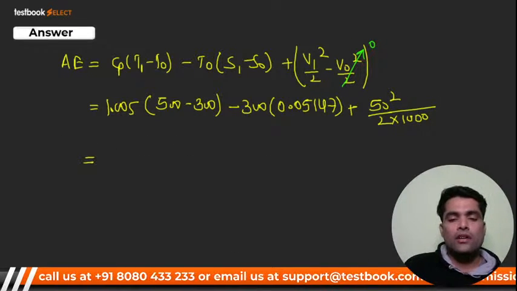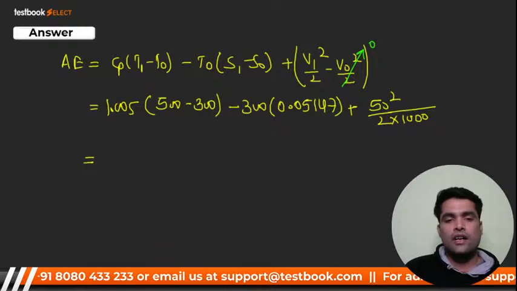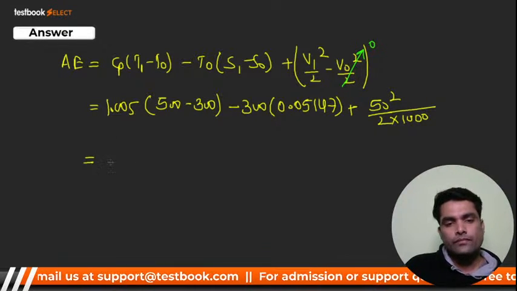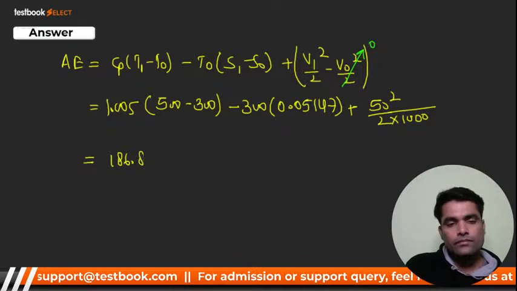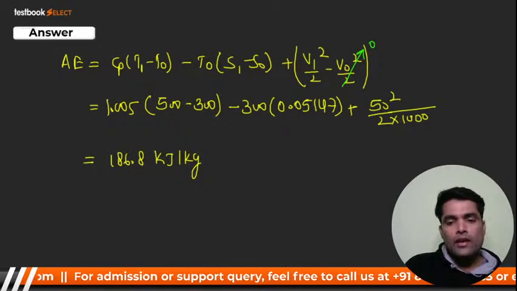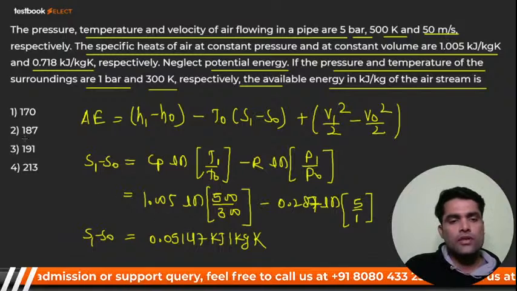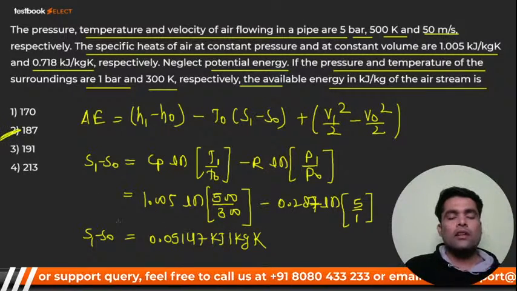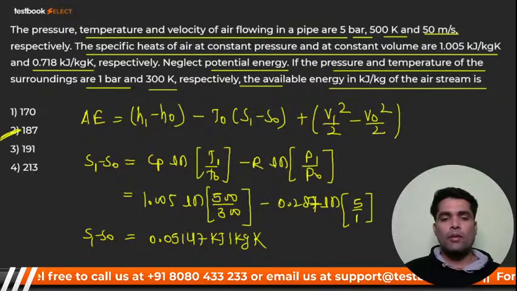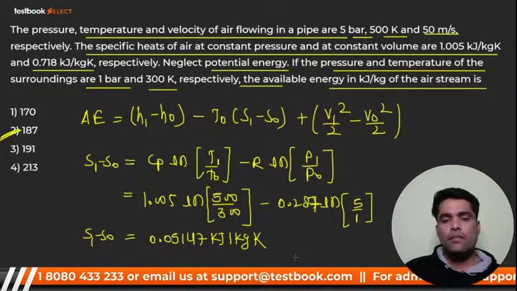If you do the calculation, you will get the answer around 186.8. Unit will be kilojoule per kg. Now what should be the option? Option number 2 will be correct. I hope everybody got it. Those who are watching, please let me know and be fast.